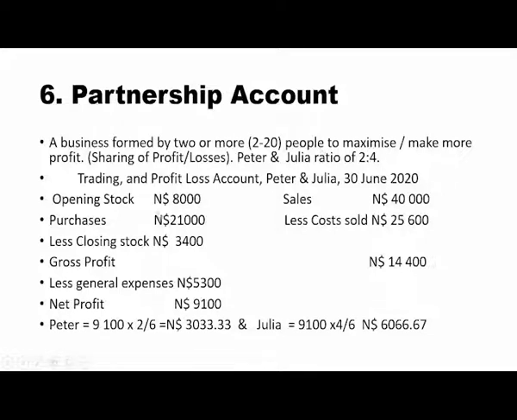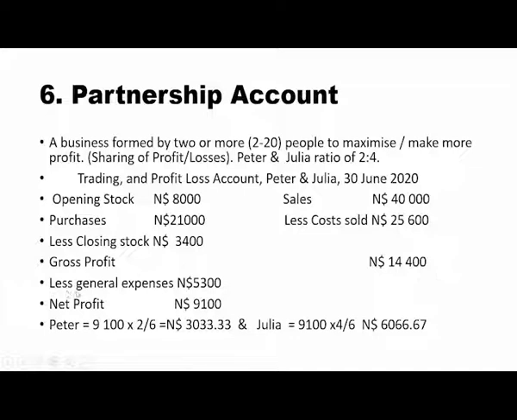Now let's look at this scenario of the trading account, what happened there. Here you are given an opening stock of 8,000. You are given the purchases added to the opening stock, and then you are given a closing stock of 3,400. When you subtract this, you get the cost of sales of 25,600. And then you subtract it from the sales given here, 40,000. Then you get a gross profit of 14,400.